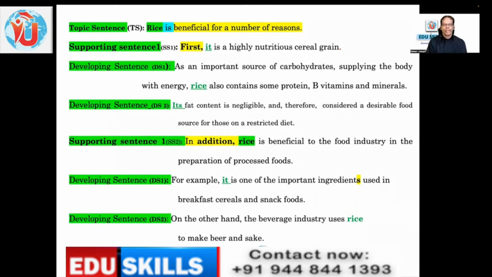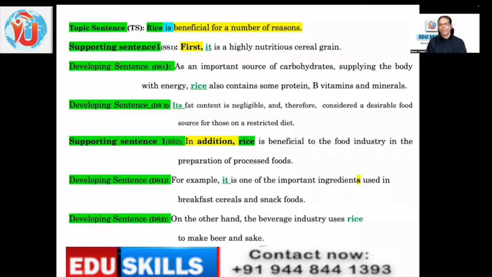In simple terms, you can understand the developing sentence as an example, an illustration or evidence for your statement. So the number of benefits is explained here. The first benefit is that it is a nutritious cereal grain, and that is being illustrated and explained. What are the nutritious elements in that? Carbohydrates, then vitamins, protein, minerals, all those things. How beautifully it is done, you see. Why am I telling you this? You should have this approach to all your reading texts as well as to listening audio.